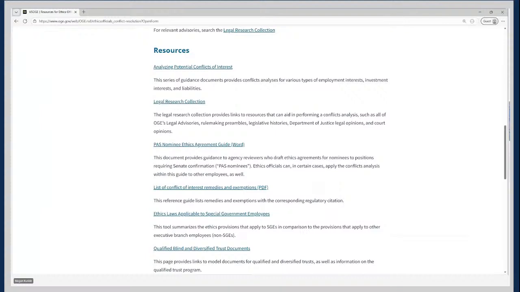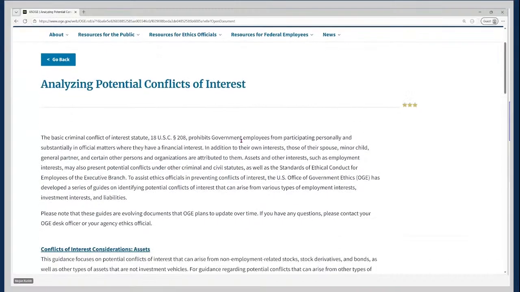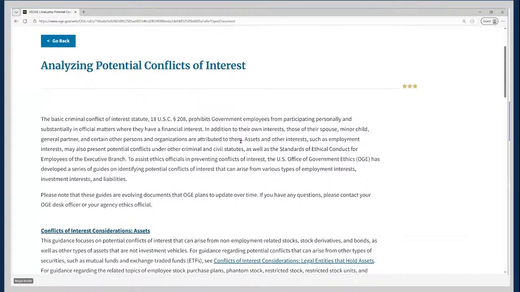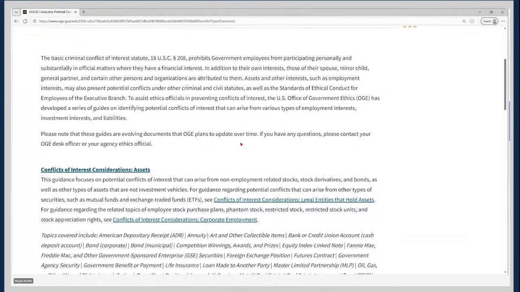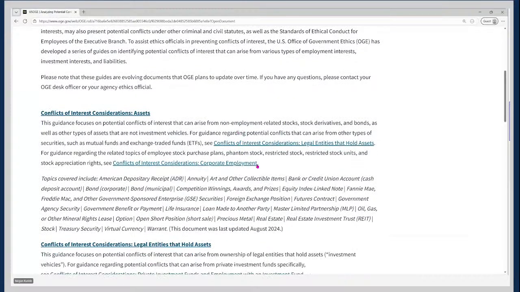So there are several things here that we wish to highlight. First is the Analyzing Potential Conflicts of Interest page. Now, this page contains a series of guidance documents that provide conflicts analyses for various types of employment interests, investment interests, and liabilities. Now, it is helpful to use this page alongside the Confidential Financial Disclosure Guide.